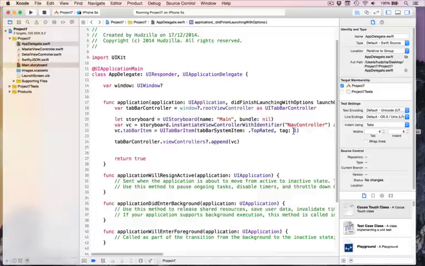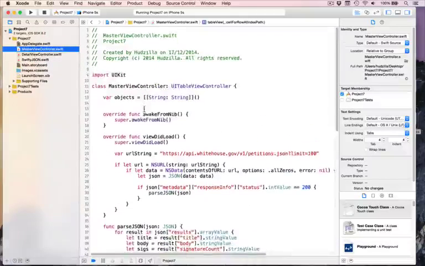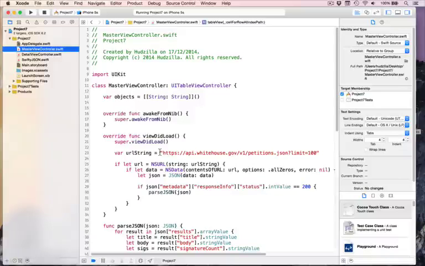But let's look at what this tag does. We've got tag 1 for the top rated stuff, the popular feed, and tag 0 for the other one. And what we can do is we can check that inside MasterViewController. So we're saying one navigation controller has a tag of 0 and the other one has a tag of 1. So in MasterViewController.swift, you will see this line of code, var urlString equals that long string.